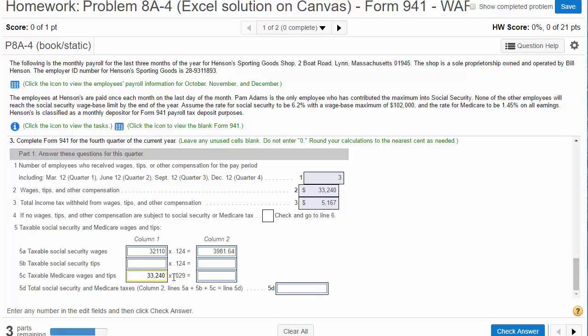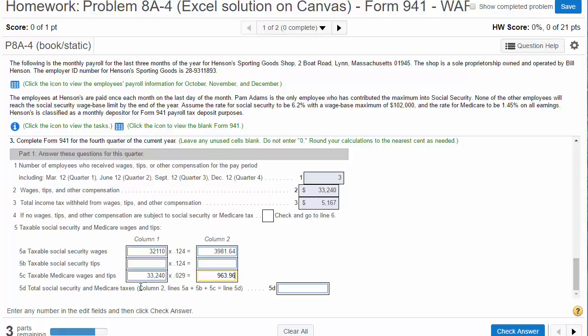Okay, and then we multiply by 0.029, which is double the 1.45% because we're calculating the employee and employer portion all at the same time. So this 2.9 is actually just double the usual 1.45%. When we do the math, we get 963.96.